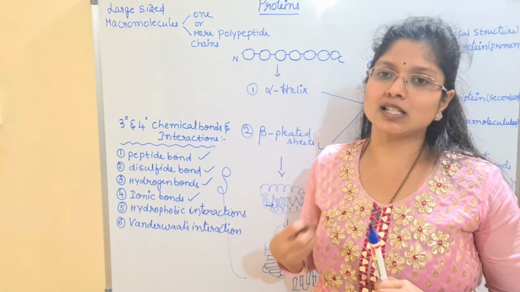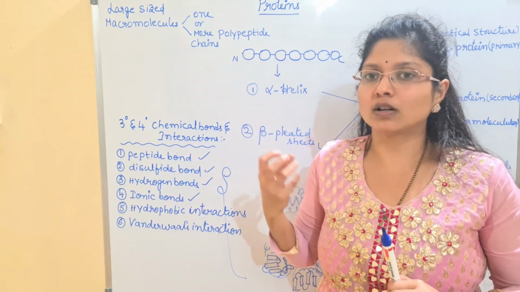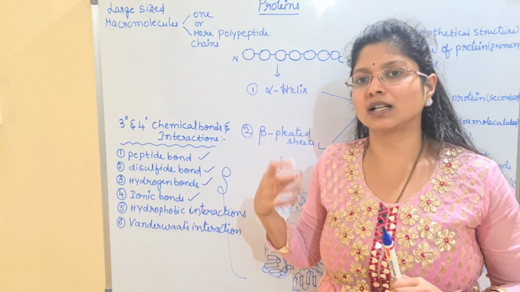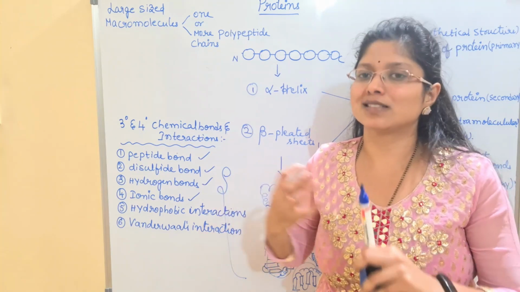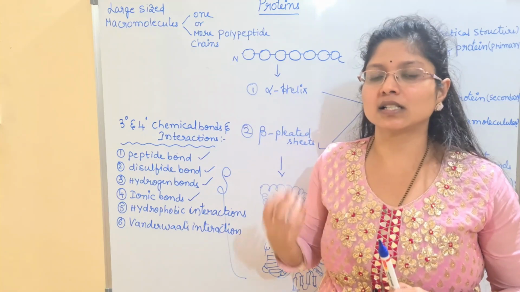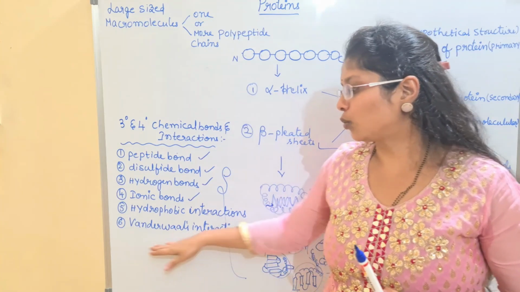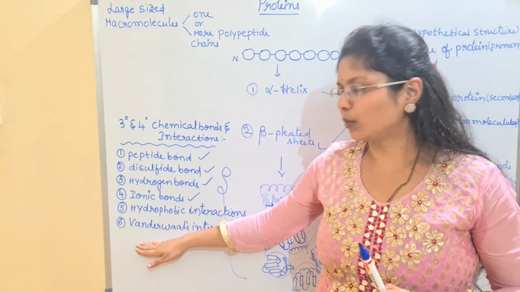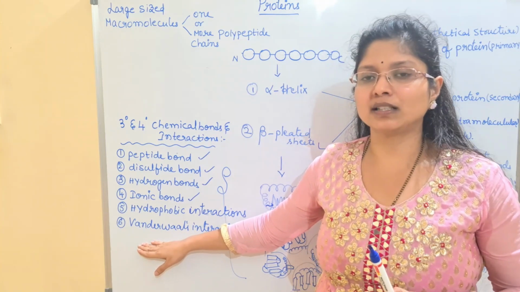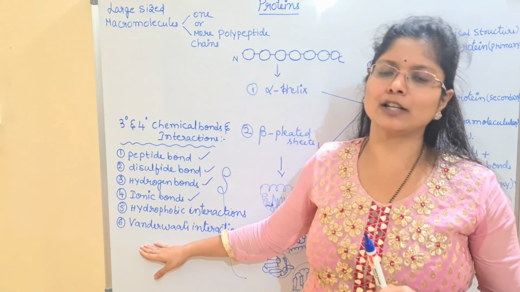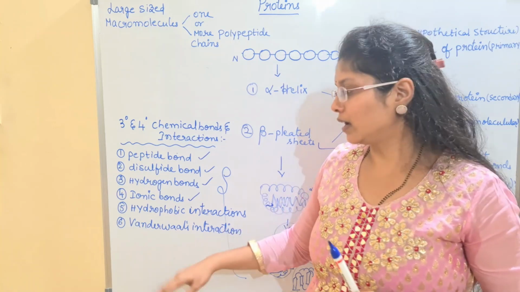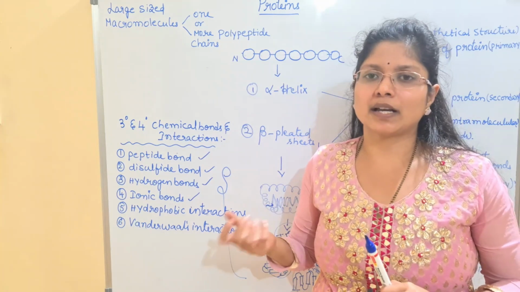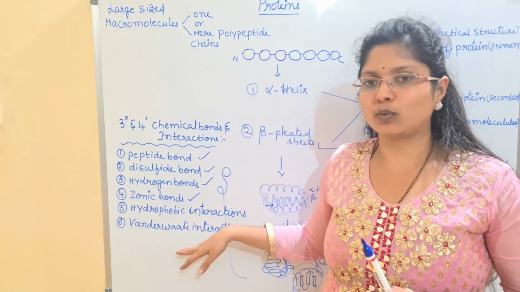Mainly with the charged amino acid, there are some temporary electron clouds that are created, which will influence each other, and such interactions are said to be the van der Waals interactions. These are the weakest interactions which are present. They are not forming any bond, they just influence each molecule. So they are generally influenced by each other. That is said to be the van der Waals interaction.